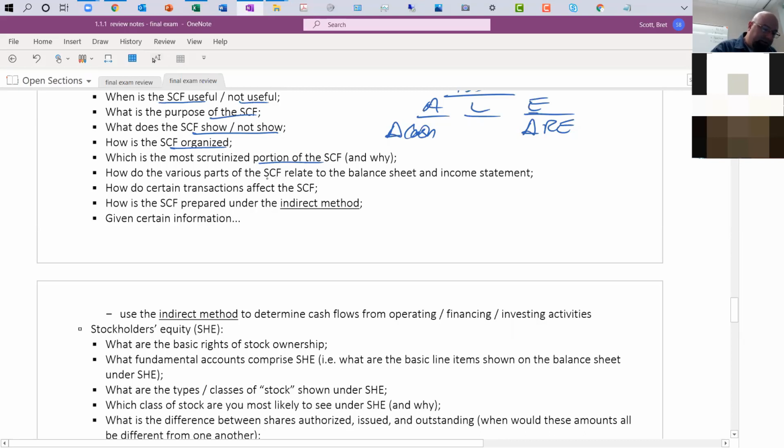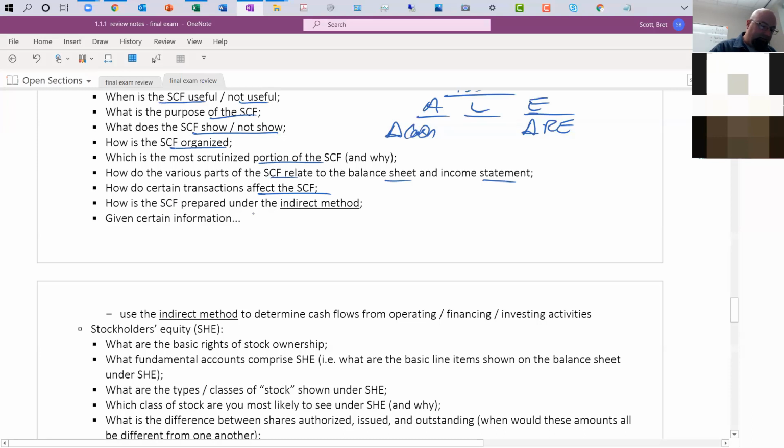How do the various parts of the statement of cash flows relate to the balance sheet and income statement? We just talked about that. How do certain transactions affect the statement of cash flows? Well, if it involves cash, we know that it's going to affect the statement of cash flows. But there are also some non-cash transactions that affect net income and therefore need to show up on the income statement as something we pull out, reverse out.